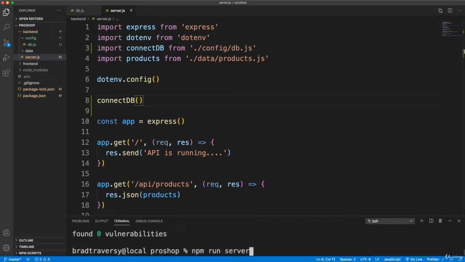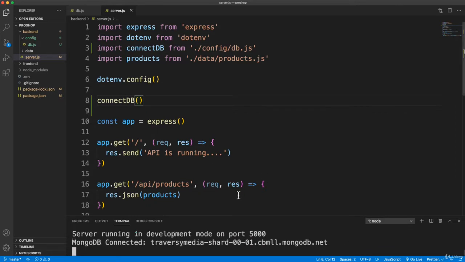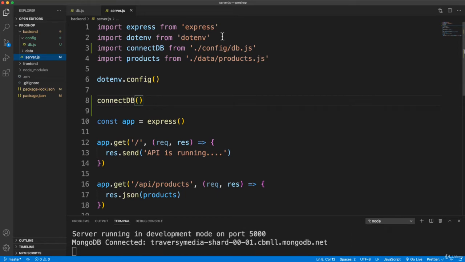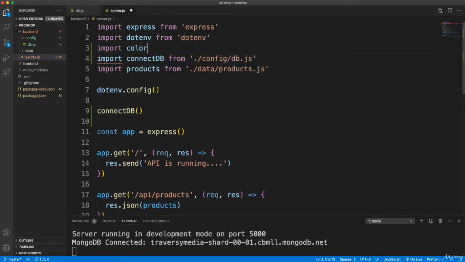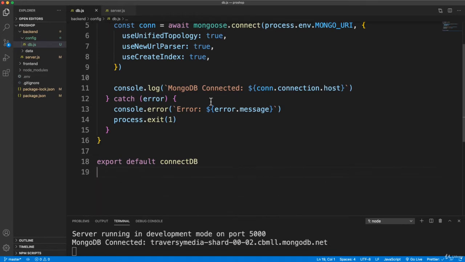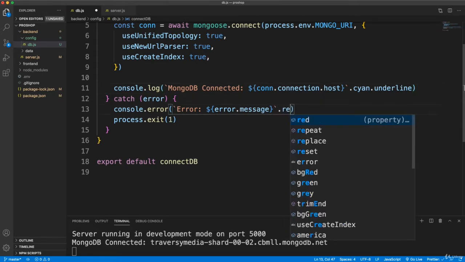And then we can go ahead and run our server again, although we're not really doing anything right now, so you don't have to run it. But let's go into db.js, or first let's go into server.js because we do need to bring colors in. So let's say import colors from colors. And then we should be able to go into db.js, and I'm going to go down to where I'm outputting this MongoDB connected and then the host, and go right after the backtick, and I'm going to use .cyan.underline.